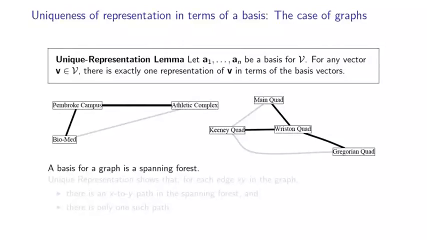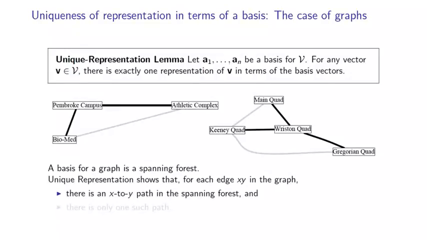A basis in a graph is a spanning forest, and the unique representation lemma shows us that for each edge, x, y, in the graph, there is a path from x to y in the spanning forest, and there's only one such path.